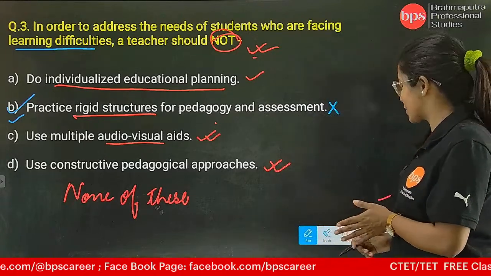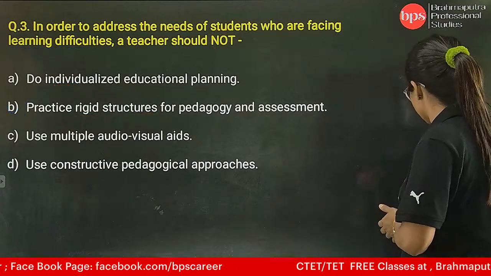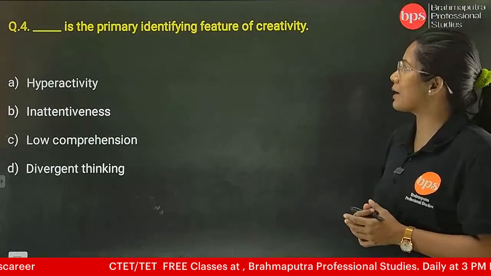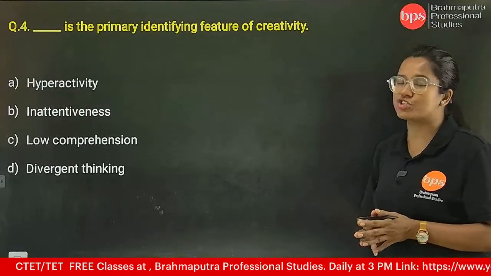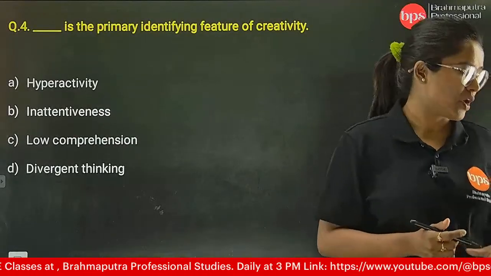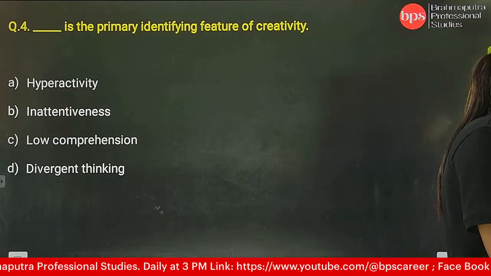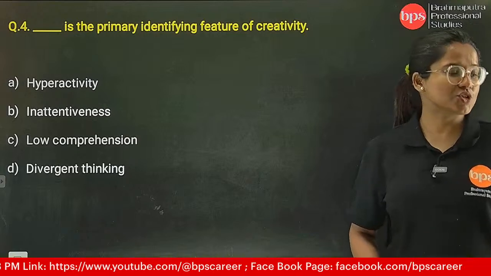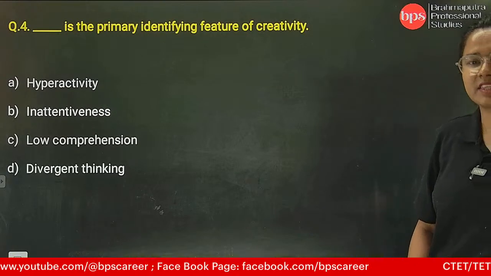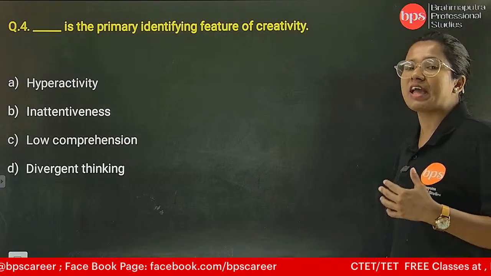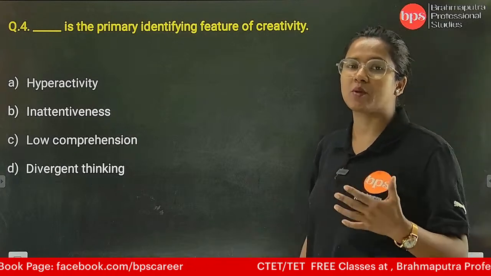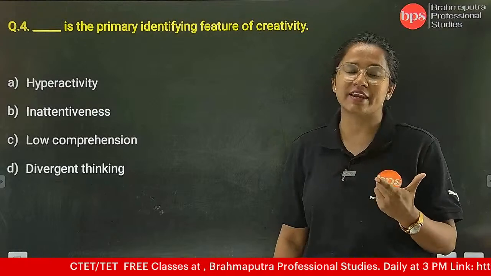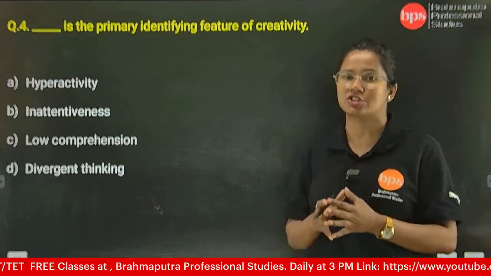Let's move on to the next question. Question number 4. Dash is the primary identifying feature of creativity. Okay. Now, when we are speaking about creativity, we need to know that creativity is nothing else but the diverse thinking process where we apply our intelligence, our understanding, and at the same time our cognition.